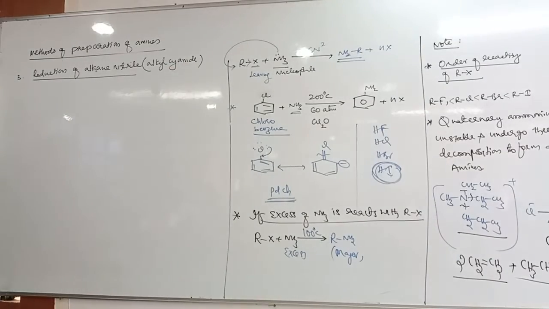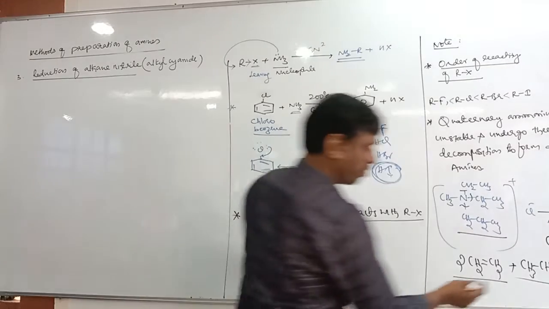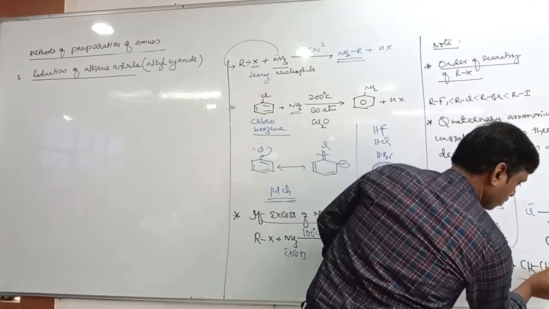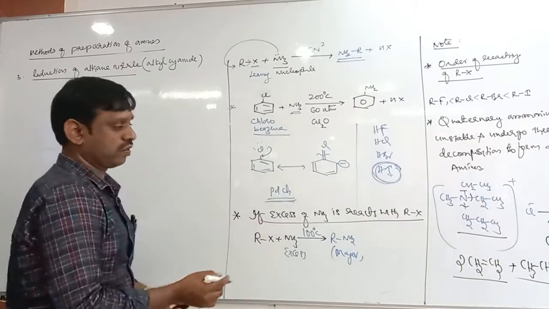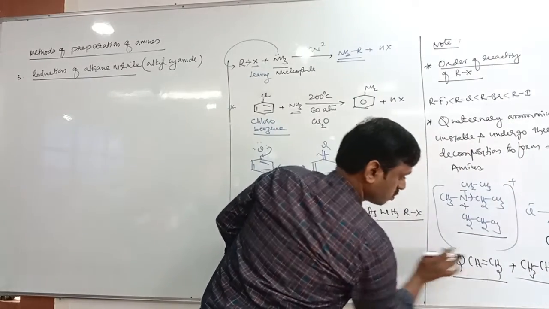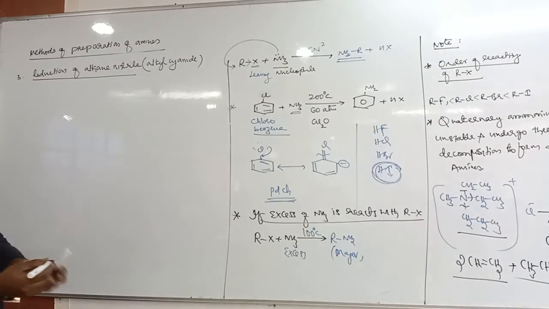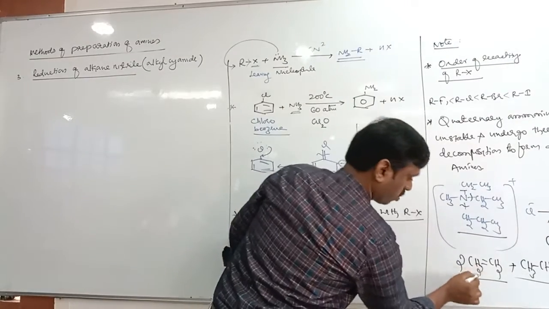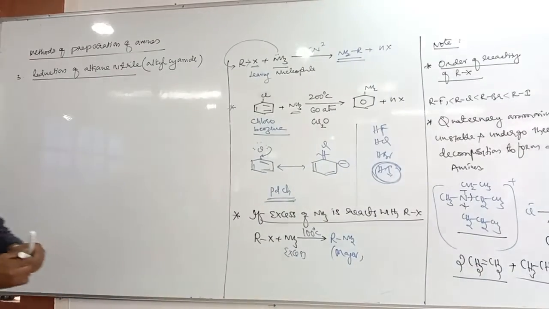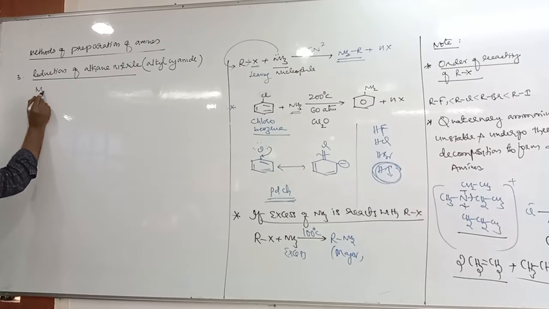Next method of preparation is reduction of alkane nitrile. Reduction of alkane, it is double bond. Okay, it's correct, no? Sorry, it's 2 moles, correct only, CS2. Okay, next, reduction of alkane nitrile, it is also a named reaction.